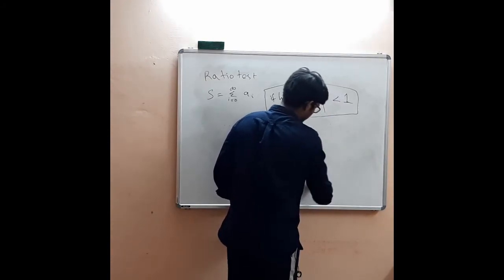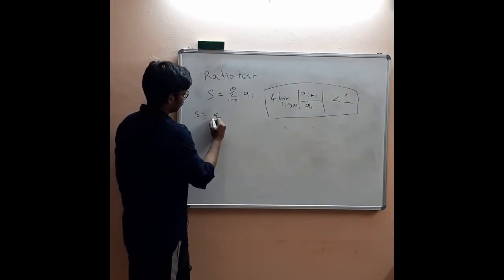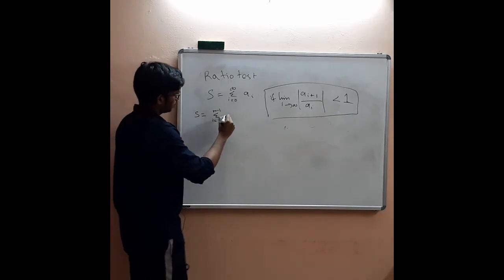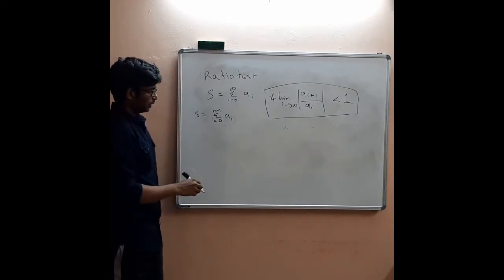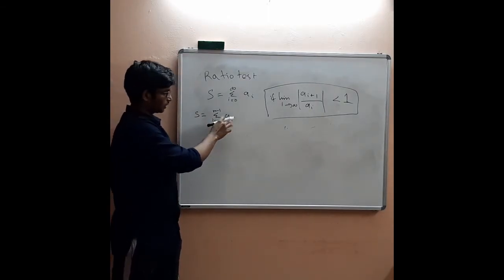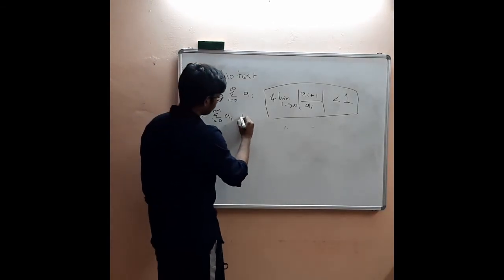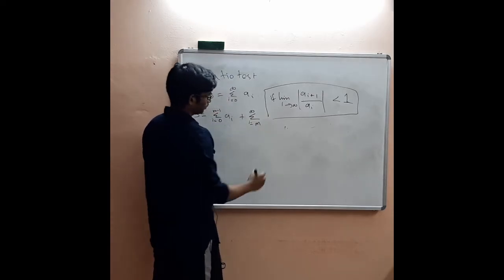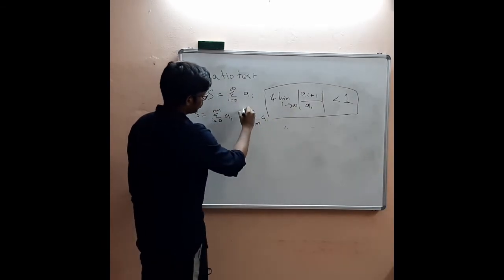Now I am going to write the sum like this. S is equal to summation i equals 0 up to M minus 1 of a_i. I am just filtering this. This is a finite sum, so this is actually a finite number. So it exists, and there is no need to worry about this. Then we have summation i equals M to infinity of a_i. So we are going to study this term.